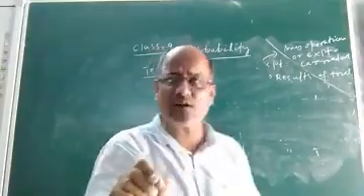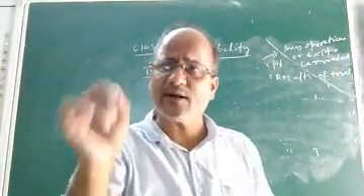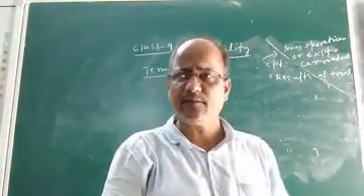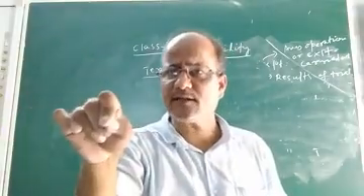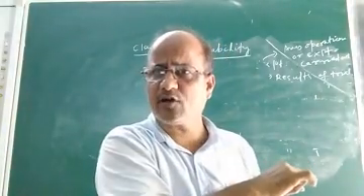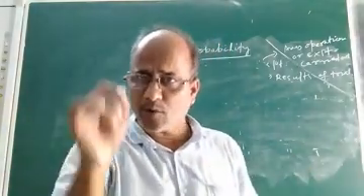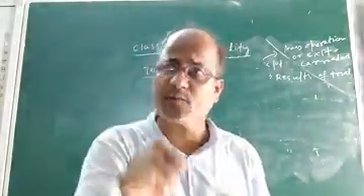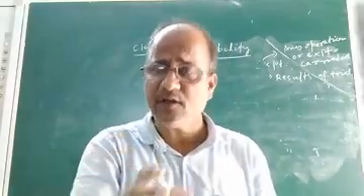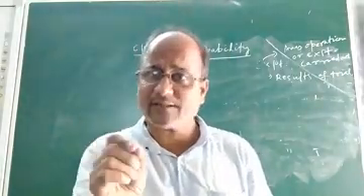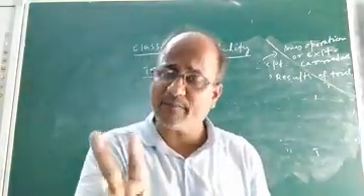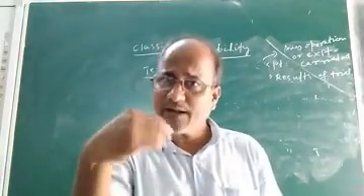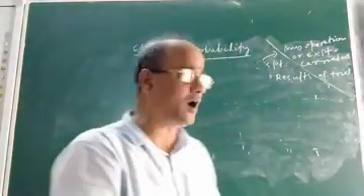Children, we have to understand all this in order to understand the approach to probability. Before going to the definition of probability, we must understand all these terms, because we find the probability not of an outcome. We always find the probability of an event. So it is very important that one should understand what an event is, what the two types of event are, and what the difference between event and outcome is.